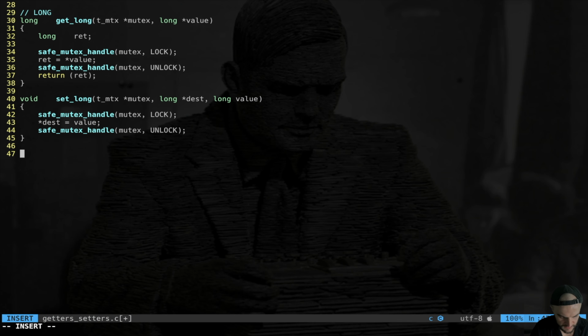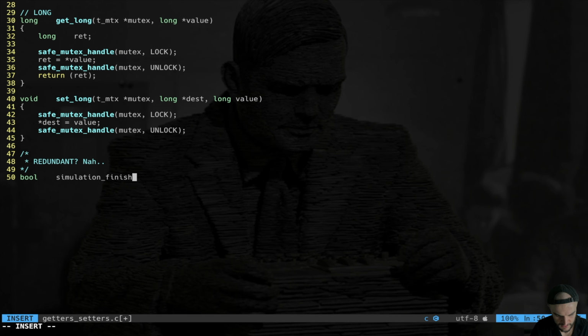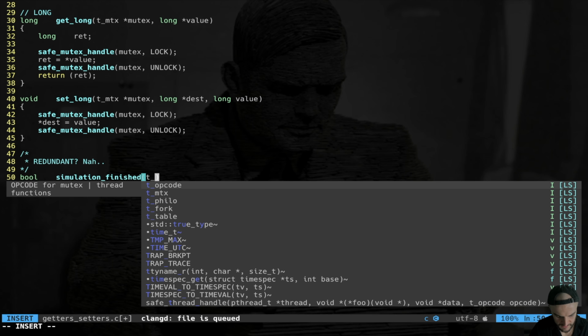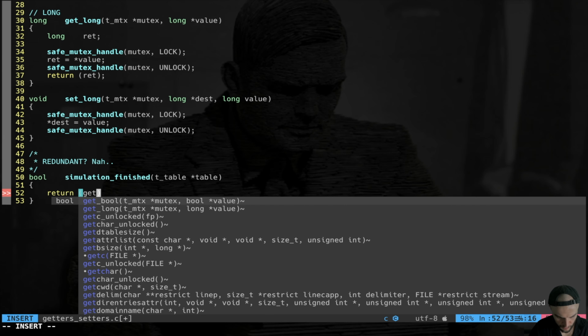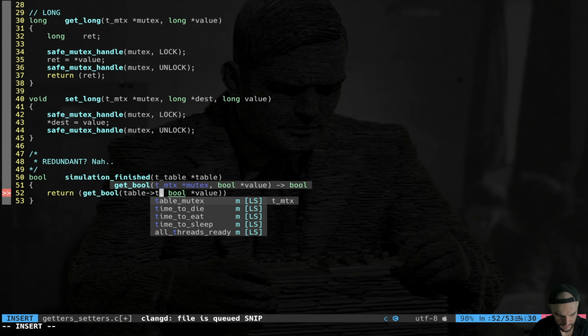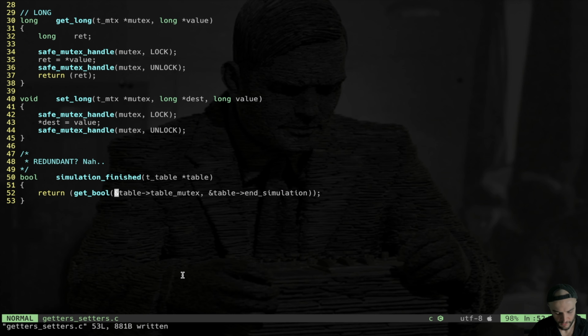At the bottom, I want another one which arguably is redundant, but in my opinion, it's useful, which is bool simulation finished. Let's say we pass the table that contains all the variables, and we simply return get bool table mutex, so table mutex, a pointer to the boolean, which is table simulation, so a pointer to that. This simulation finished is just a wrapper for the get bool that we just created, but I think that calling this function is useful.